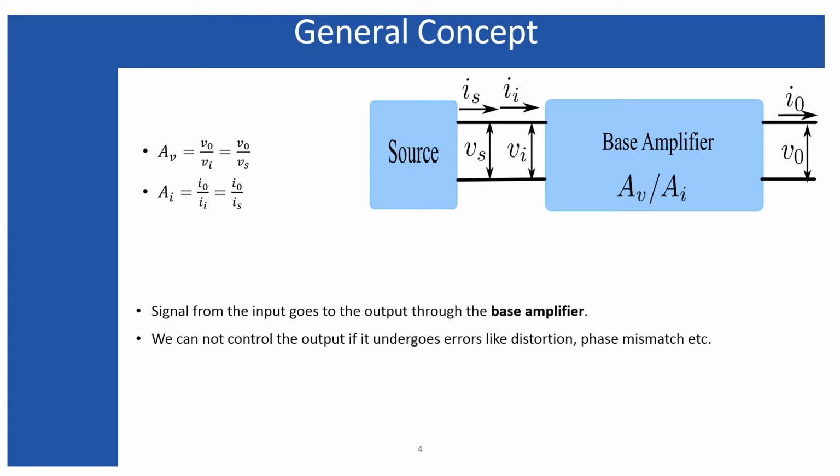The similar concept we can apply to our electrical system. In this diagram, I have represented a simple system which is without feedback. No feedback exists here. There is a simple source which has a source voltage Vs and source current Is, and it gets connected with an amplifier. This amplifier I named the base amplifier, and base amplifiers are simply those amplifiers I discussed in my earlier lectures: a fixed bias, a self bias, a voltage divider bias. All such amplifiers can be considered base amplifiers, because you can consider this amplifier without feedback.